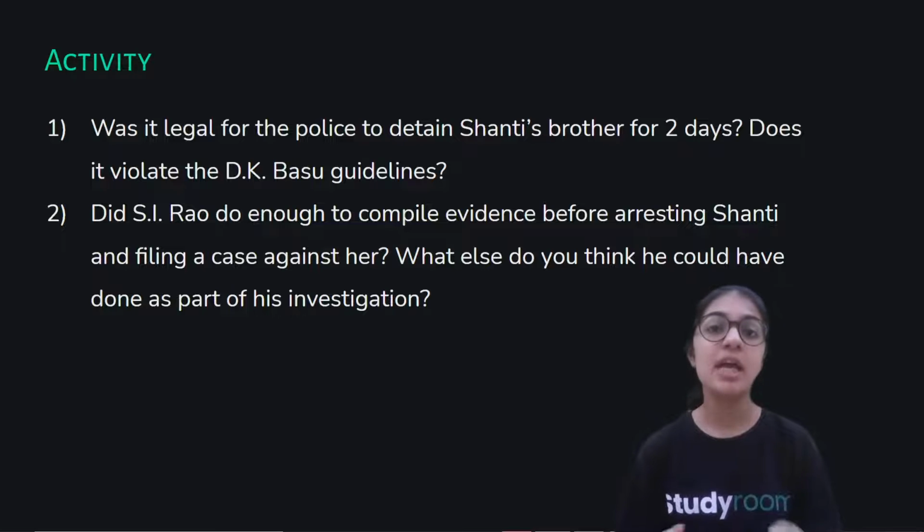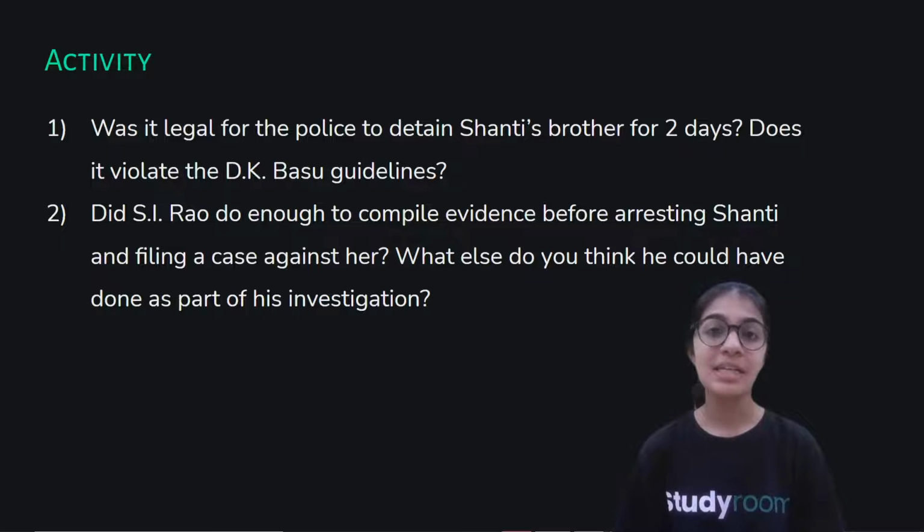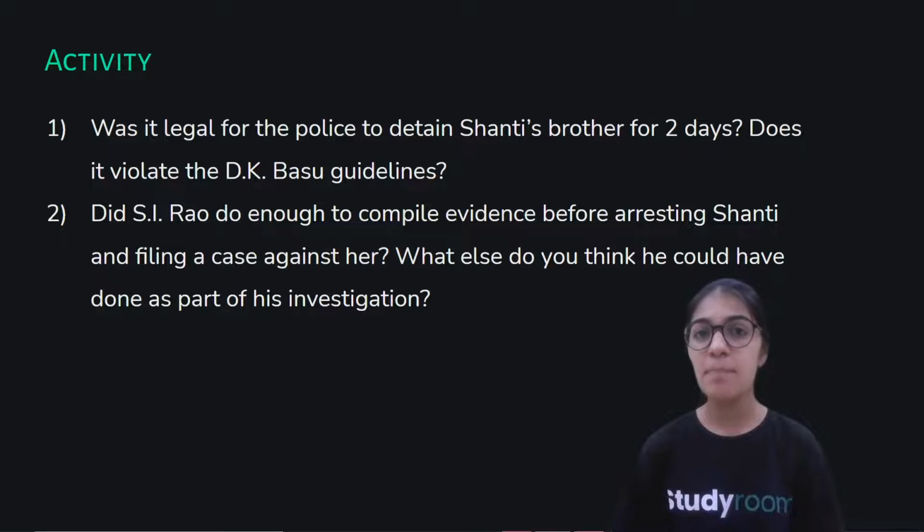Also, he should have interrogated the houses where Shanti is working or has worked, in order to get a background referral check of Shanti, as to has this theft case ever happened before in the houses where Shanti has worked, or has she been a loyal worker. So SI Rao should have investigated in the houses where Shanti has worked, in order to know if she is a loyal worker, or has there been any similar case before.